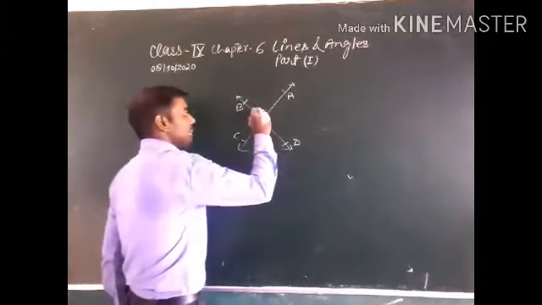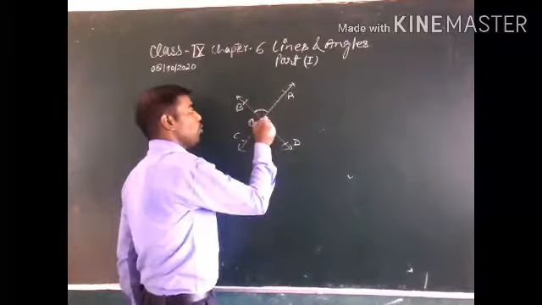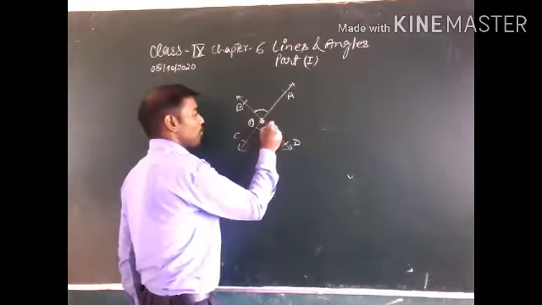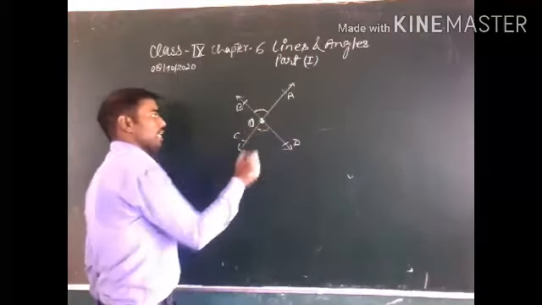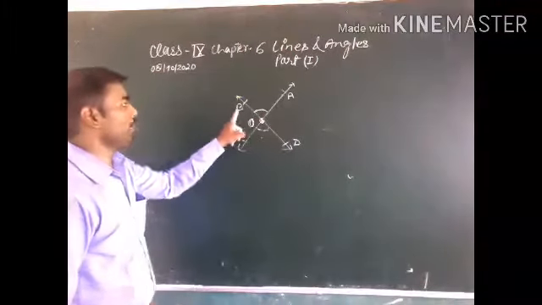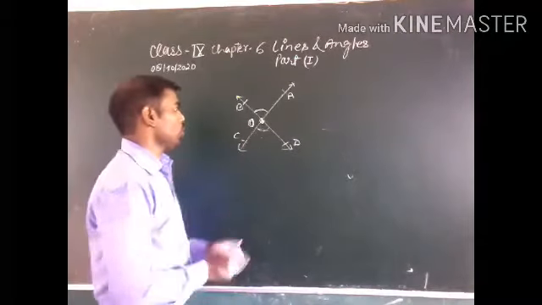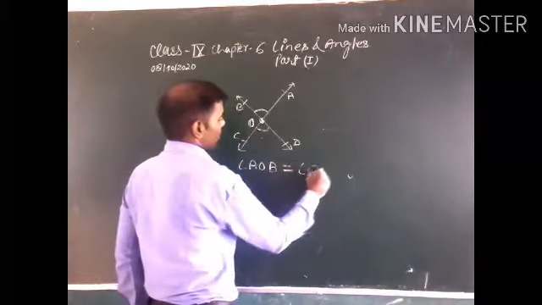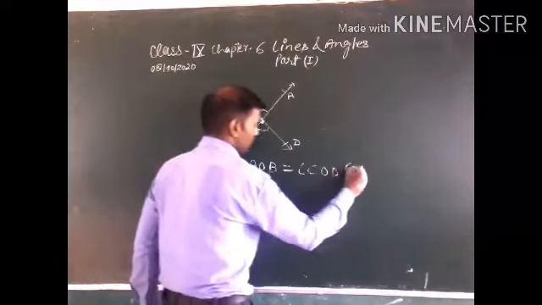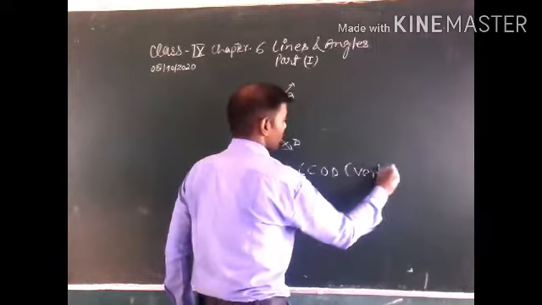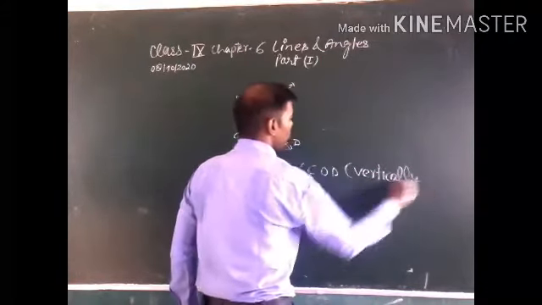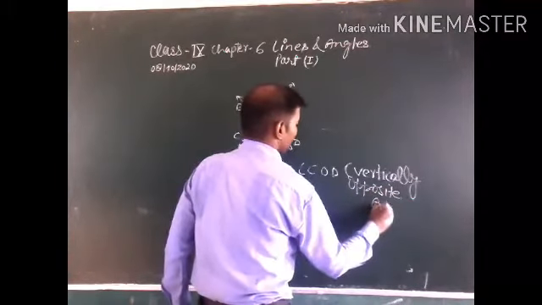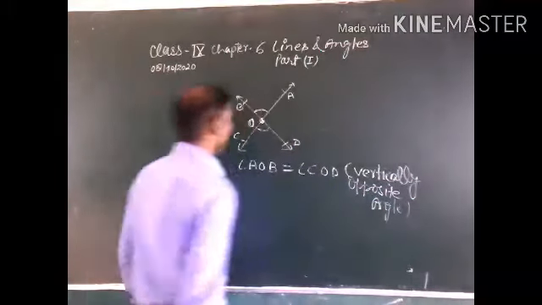This means angle AOB is equal to angle COD. This is a vertically opposite angle, in the opposite direction. You can write angle AOB is equal to angle COD, and in brackets write vertically opposite angles.